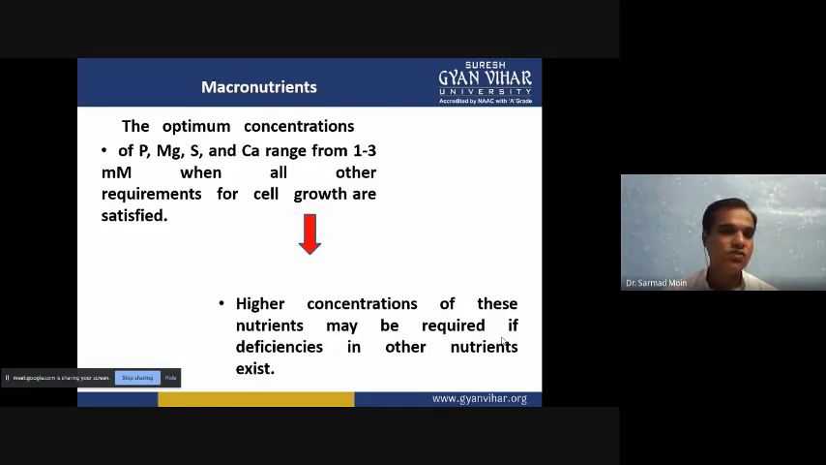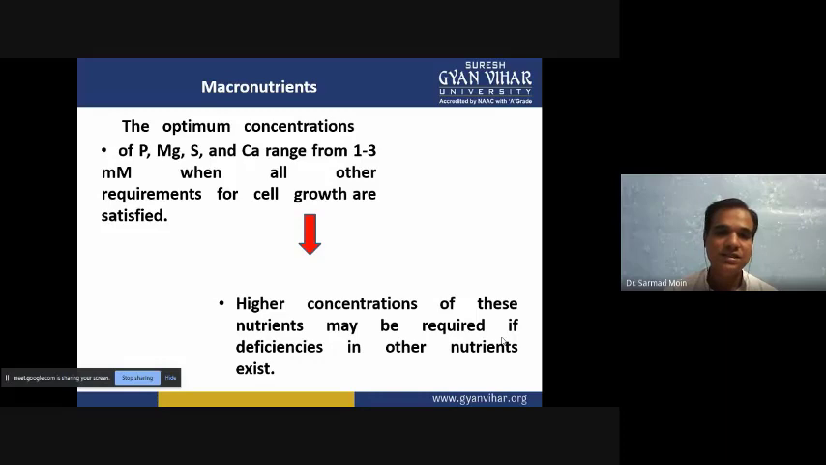Higher concentrations can also be used if the plant requires a higher concentration. If they can't show growth and development at 1 to 3 millimolar concentration, and 1 to 3 millimolar is not sufficient, then we can also increase it. So every concentration we have to optimize. If we are using the optimized concentration, then only it will go well. Otherwise, they can't grow.